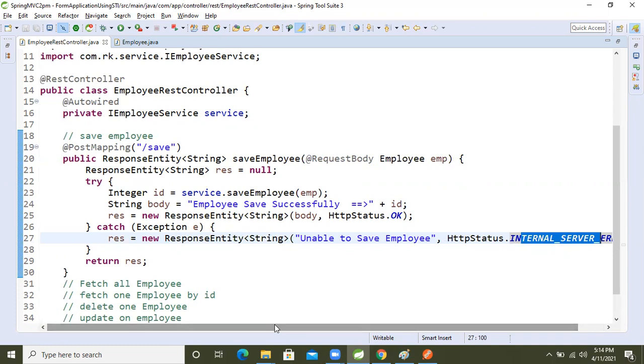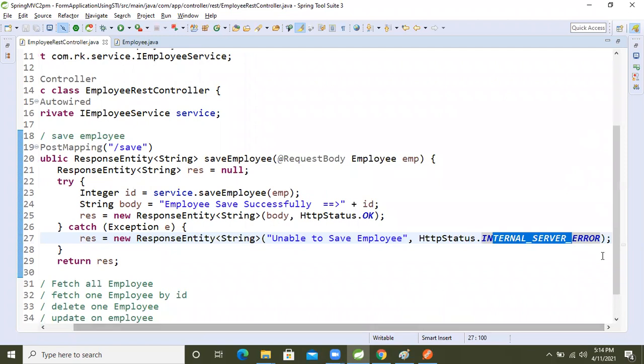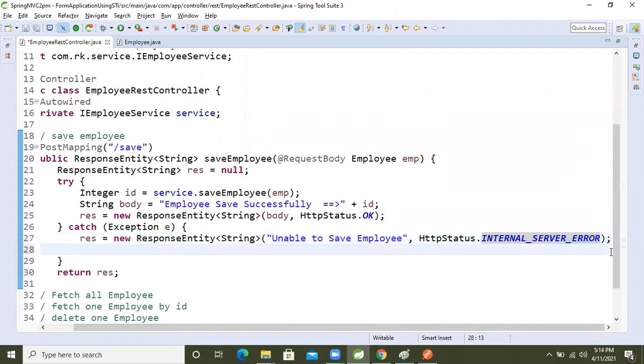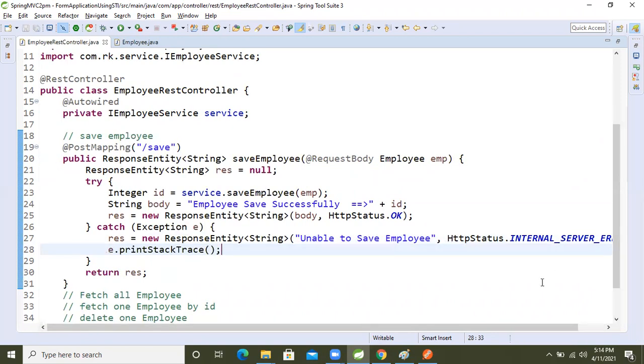Now, if we want to see the stack, e dot print stack trace, the exception error also. So now we completed that method logic.